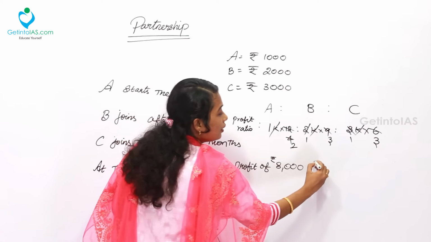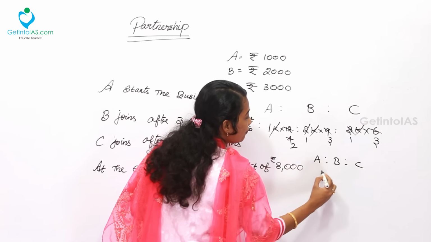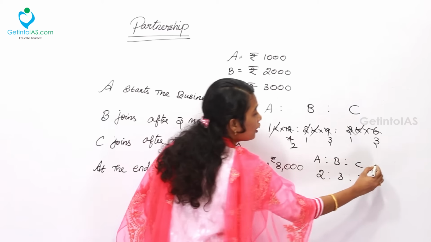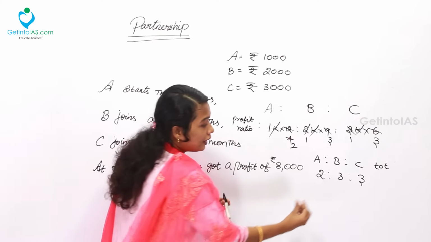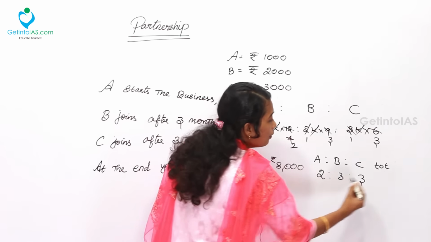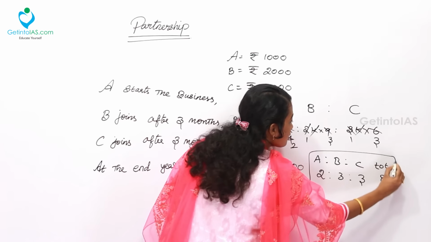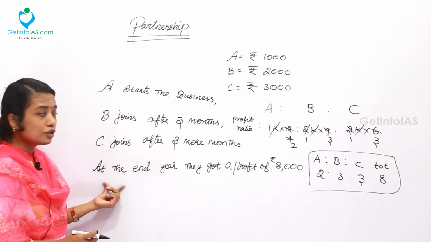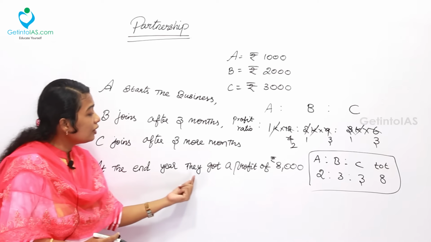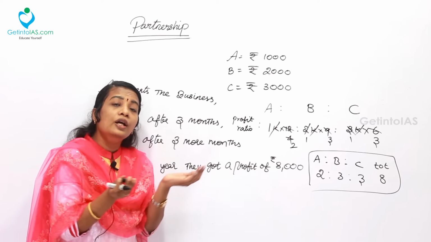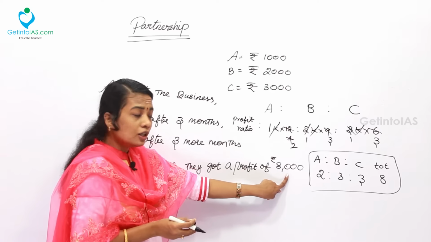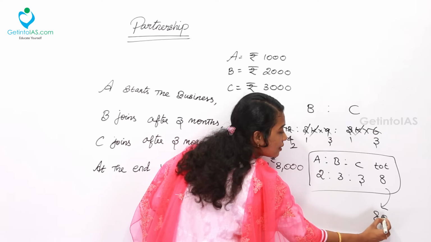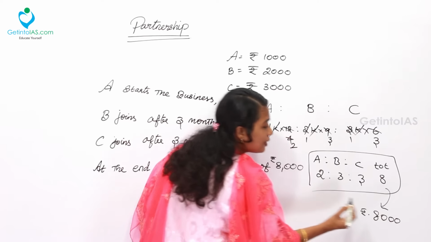So finally, the ratio between A, B and C is 2:3:3. What is the total then? Simply you can take the total 2 plus 3 plus 3, which is going to be 8 units. So as soon as you find these in case of ratios, it is easy to find the final answer. At the end of the year, they got a profit of 8,000. They totally got the profit of 8,000, which is the overall profit. So here total 8 units corresponds to rupees 8,000.